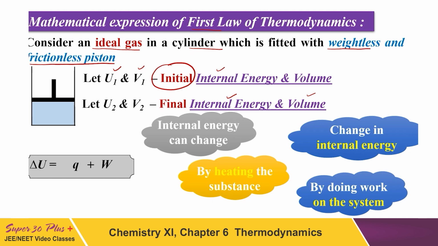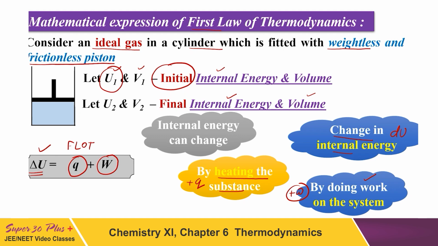Now suppose the internal energy of the system initially is U1 and we did W work over the system. The change in internal energy is dU. If some work is done on the system, plus W, and heat is supplied to the system, plus Q, then the change in internal energy will be equal to the heat given to the system and the work done on the system. So the change in internal energy, delta U, is Q plus W. This is the expression of the first law of thermodynamics.